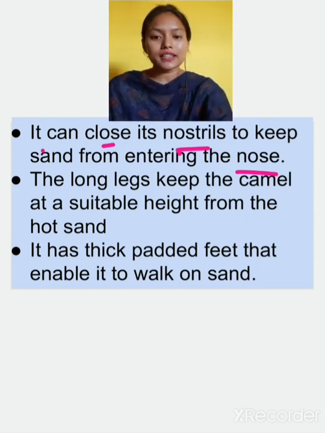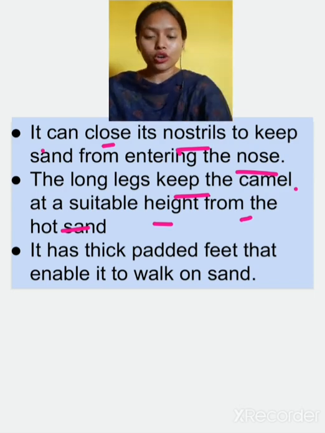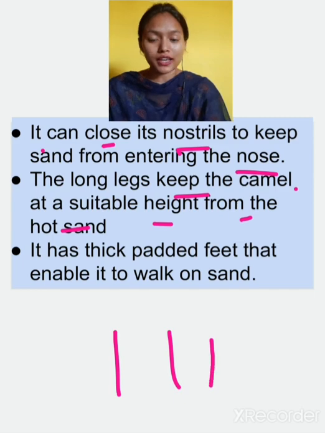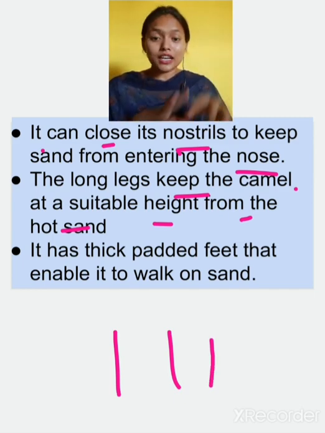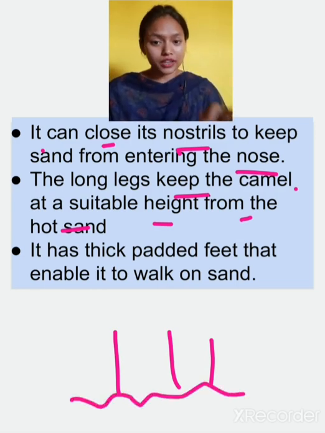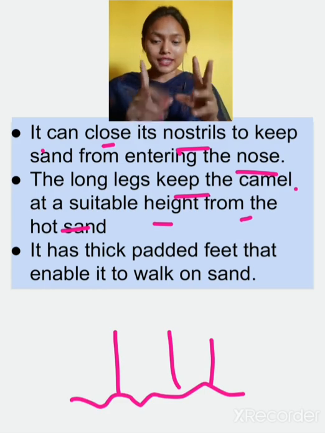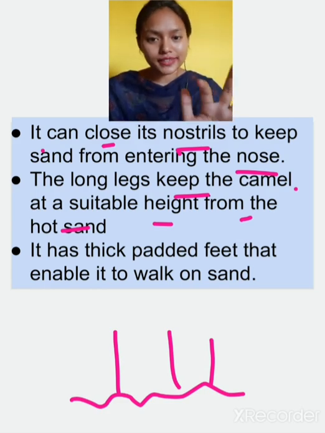The long legs keep the camel at a suitable height from the hot desert. You all know the camel has long legs. So the long legs help it to stay away from the hot ground. Sand is very hot, so long legs help the camel to stay away from the hot sand.